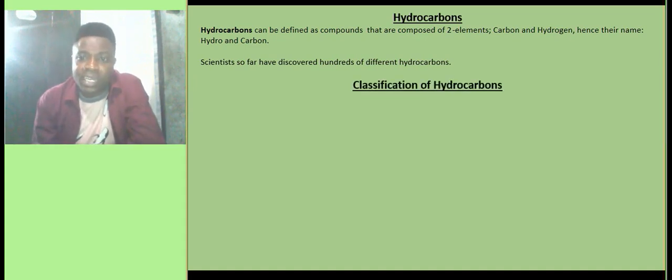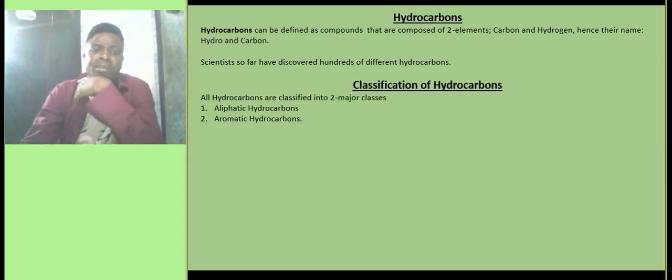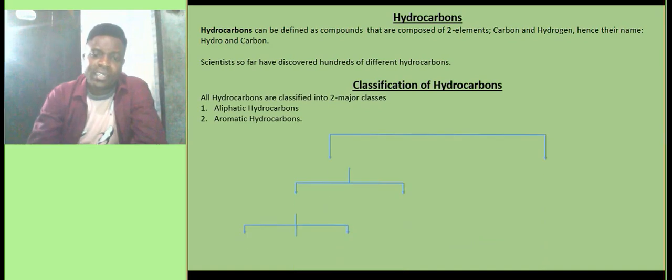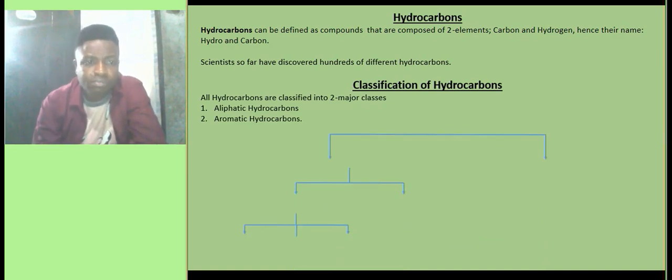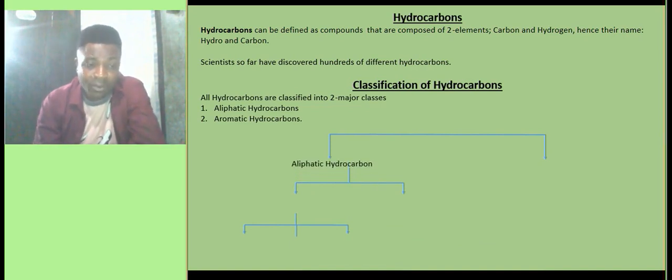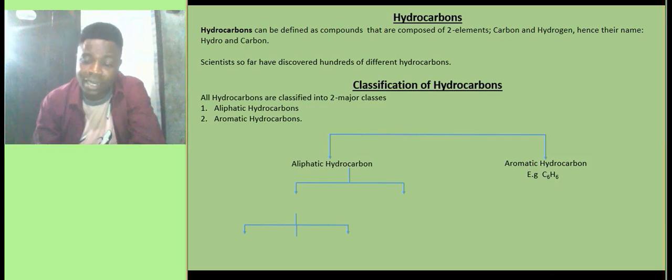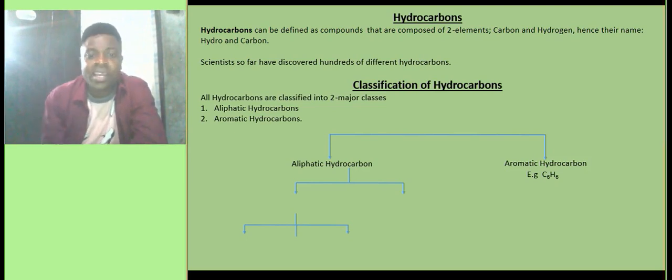That would take us to the classification of hydrocarbons. Hydrocarbons are classified into 2 major classes. One, we have aliphatic hydrocarbon, and on the other side we have aromatic hydrocarbon. An example of aromatic hydrocarbon is benzene. Now, the aliphatic hydrocarbon is further classified into 2 classes.